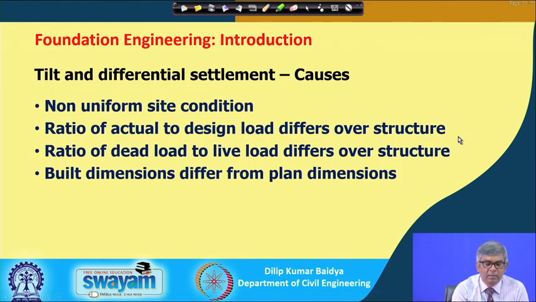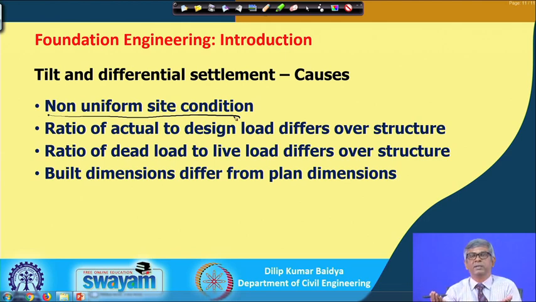Similarly, for tilt and differential settlement, why do they happen? There are a number of issues. You can see non-uniform site condition, that means the building is constructed over a site where one side is better and the other side is not that good. In that case, settlement on one side will be more and on the other side less, and that will cause non-uniform settlement.